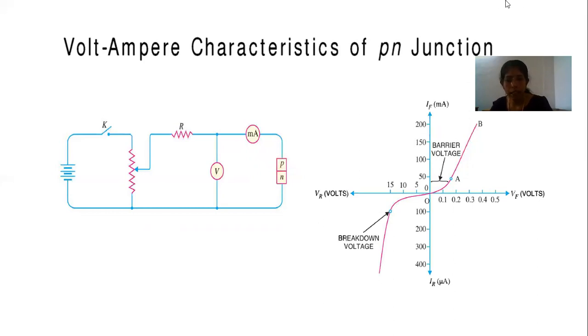Again, these generated carriers are accelerated by the electric field. They break more covalent bonds during their travel. So a chain reaction is produced due to this high velocity, and a large number of carriers will be produced. This gives rise to a high reverse current. This mechanism of breakdown is called avalanche breakdown. So there are two breakdown mechanisms, the Zener breakdown mechanism and the avalanche breakdown mechanism.